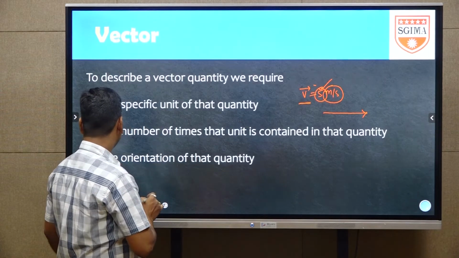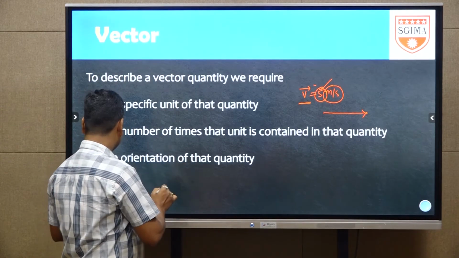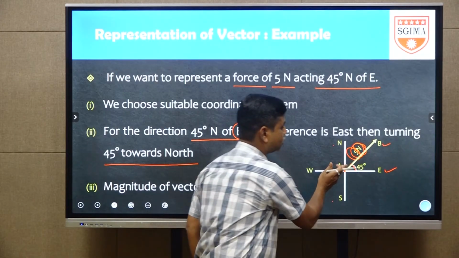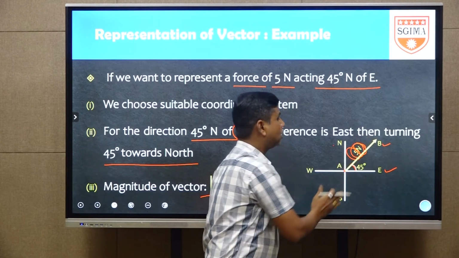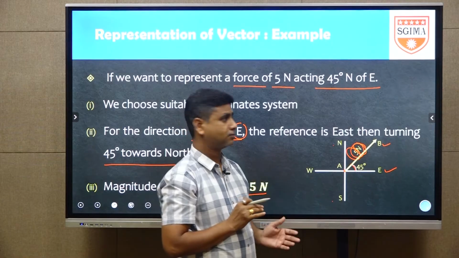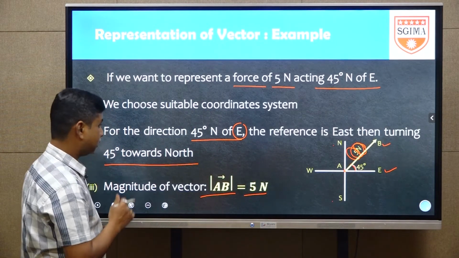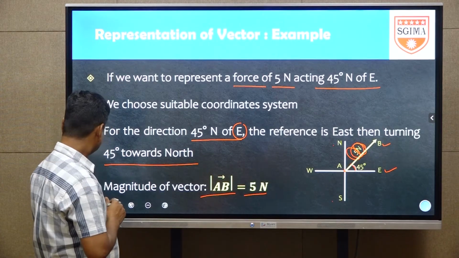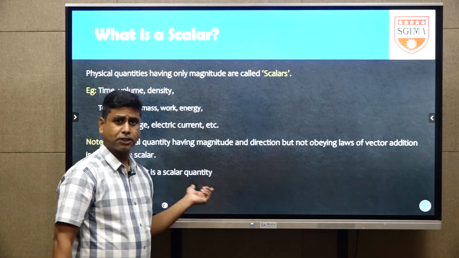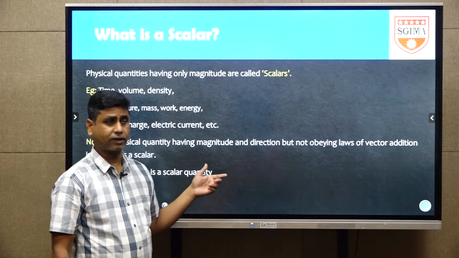Next, the third point is the orientation of that quantity. Orientation means the direction. What is the orientation here? North of east is the orientation. It is an example of how to describe a vector. Next, vectors were already discussed.